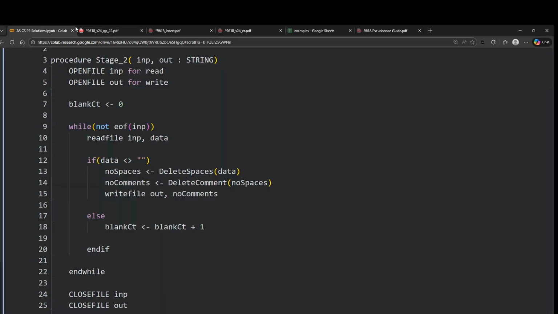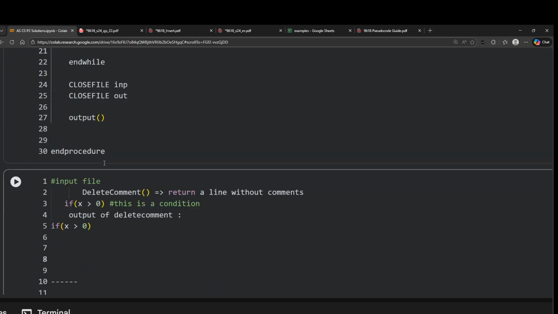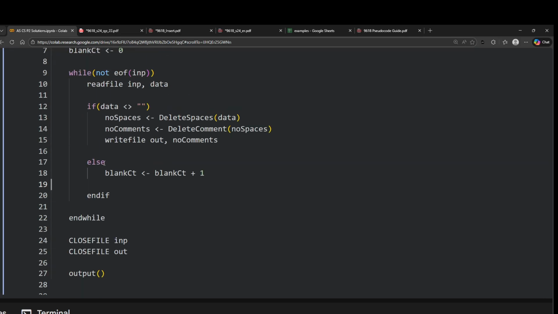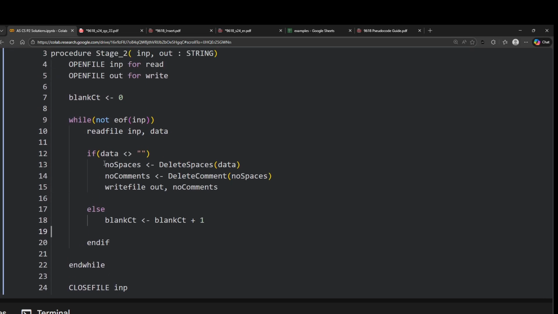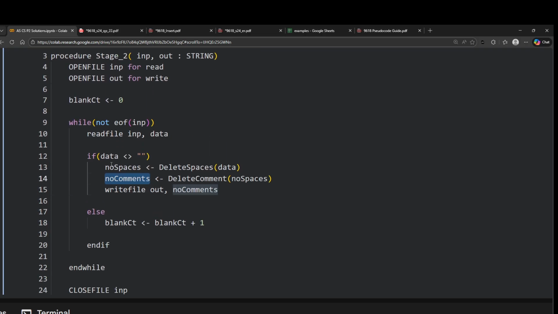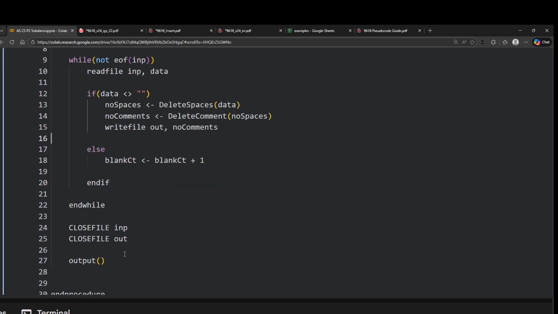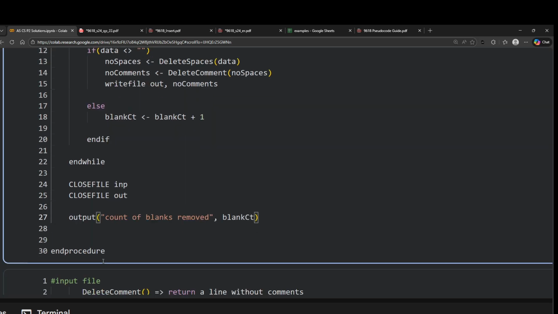We are just counting how many blank lines were in the input file. Okay, was Trump in those blank lines, by the way? Sorry, what are you saying? Repeat. Was Trump in? Okay, so we write into the file, and yes, blank out was set to 0, and we output at the end the count of blanks removed, comma, blank count, like this.